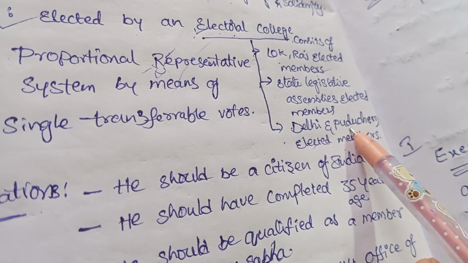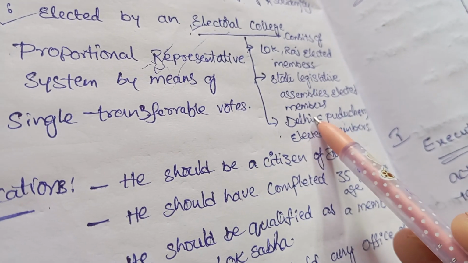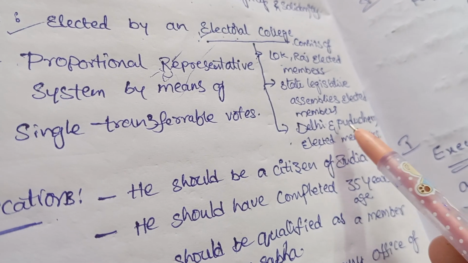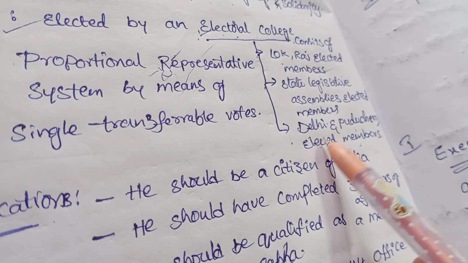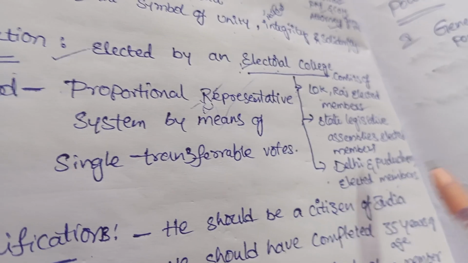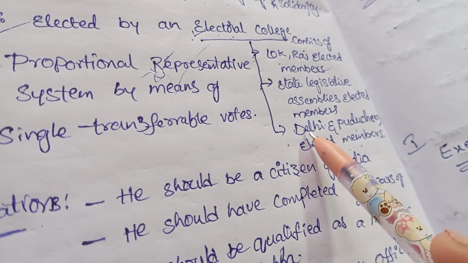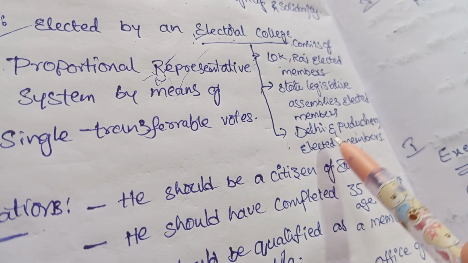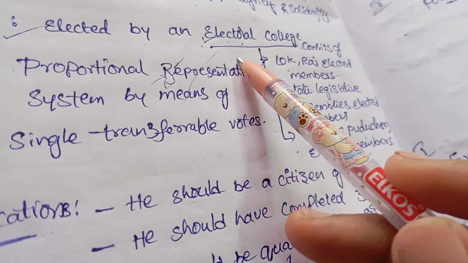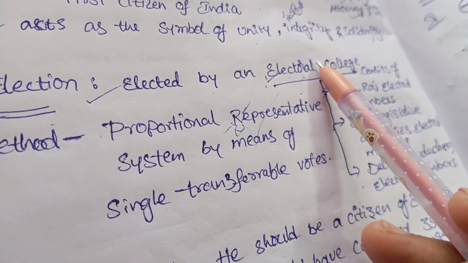And Delhi and Puducherry: we have to notice Delhi and Puducherry are not states, these are union territories. They only have an assembly, so the elected members of the union territories of Delhi and Puducherry are also members of the electoral college. So this is the electoral college.